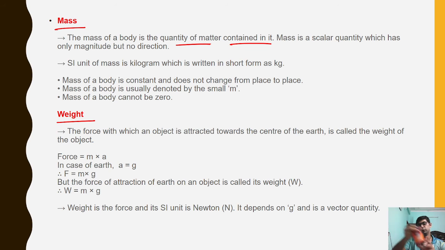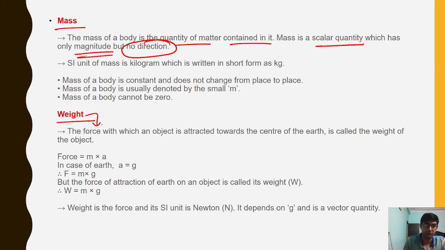Irrespective of its shape, it is filled only by this much, so we can say this is the mass of this object. It is also a scalar quantity. It means it only has magnitude, no direction. Mass has no direction.